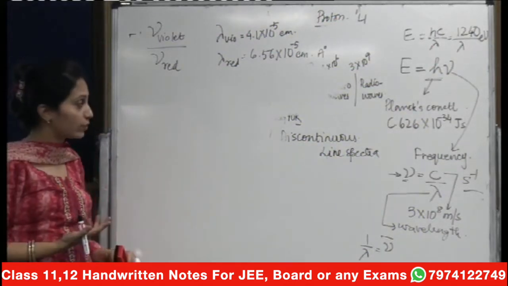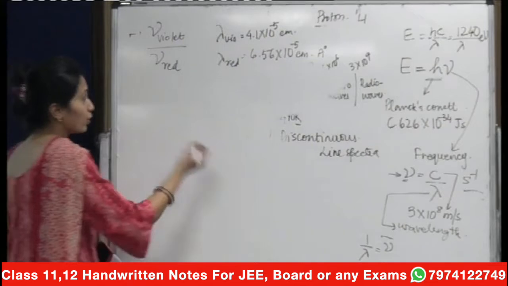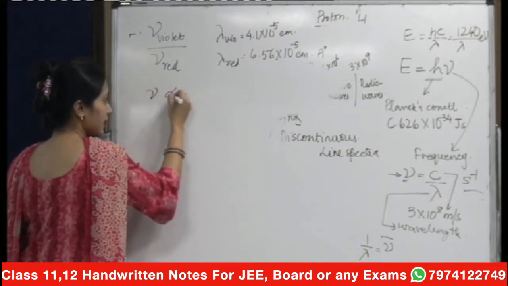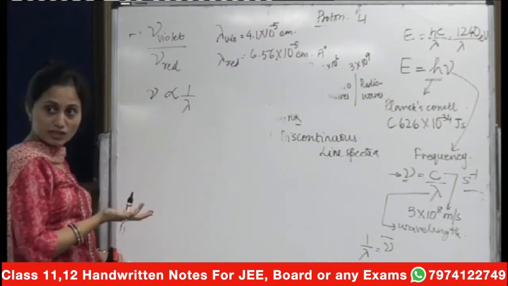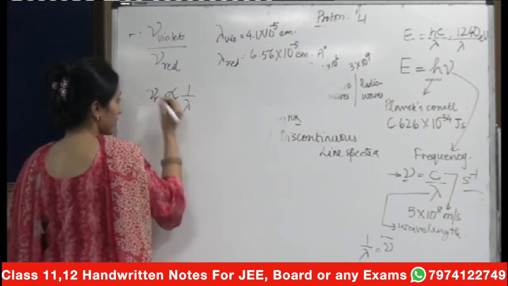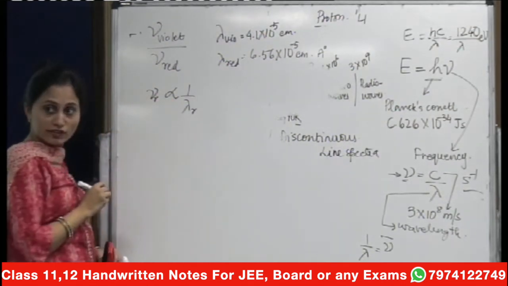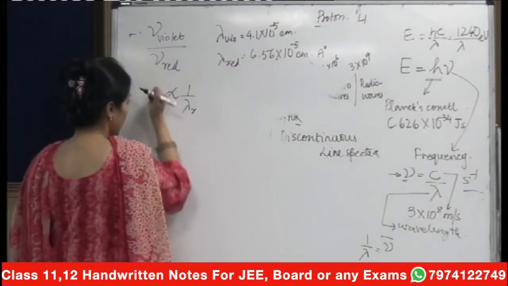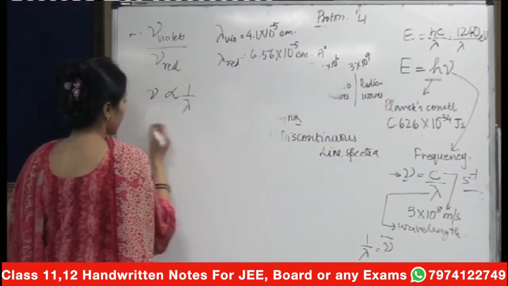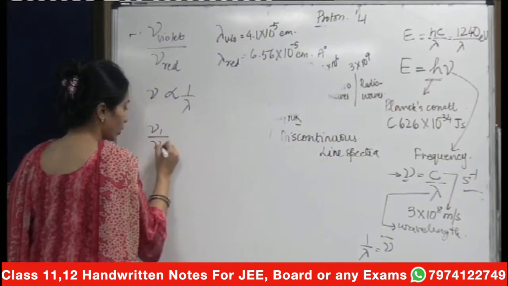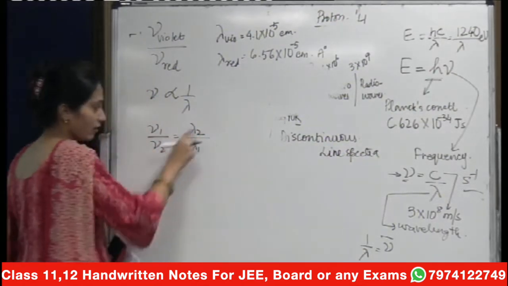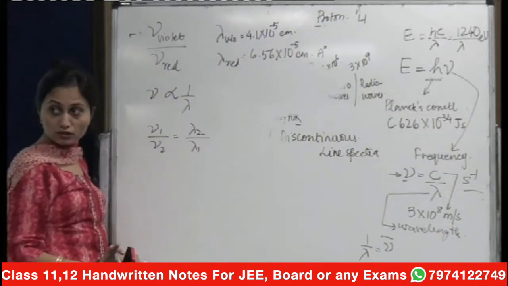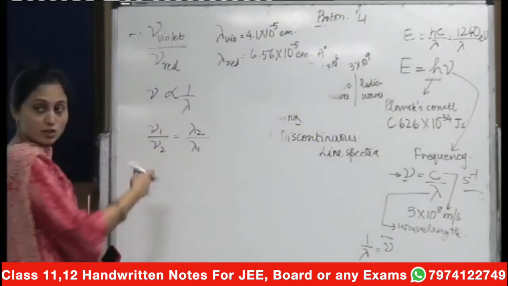You can easily do that. You know that frequency is inversely proportional to wavelength. So frequency of red light will be inversely proportional to the wavelength of red light. So therefore nu1 by nu2 will be equal to lambda 2 by lambda 1. They are inversely proportional. Clear? So if you're given the wavelengths, you can easily find it out.